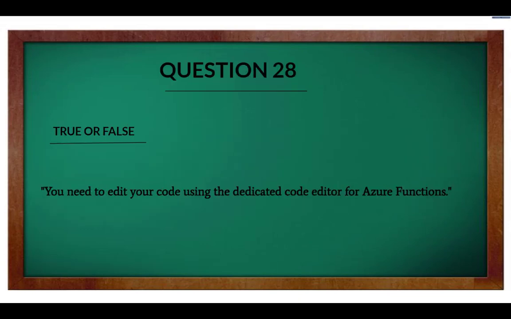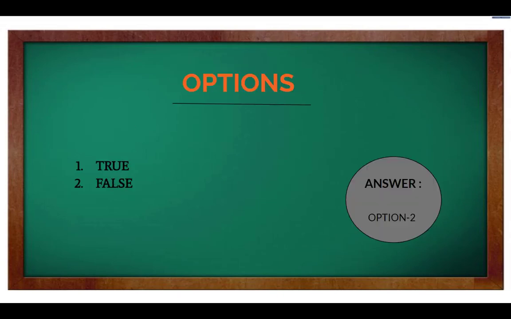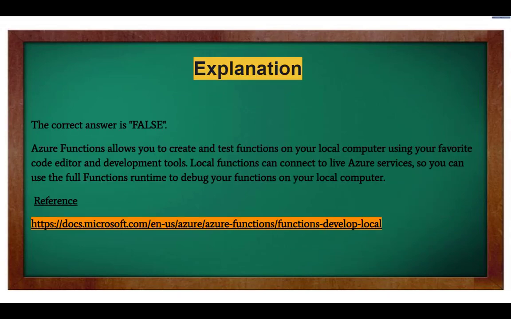Question 28. True or false? You need to edit your code using the dedicated code editor for Azure Functions. Now here are the options. Option 1. True. Option 2. False. And the right answer is Option 2. Explanation. The correct answer is false. Azure Functions allows you to create and test functions on your local computer using your favorite code editor and development tools. Local functions can connect to live Azure services, so you can use the full Functions runtime to debug your functions on your local computer.